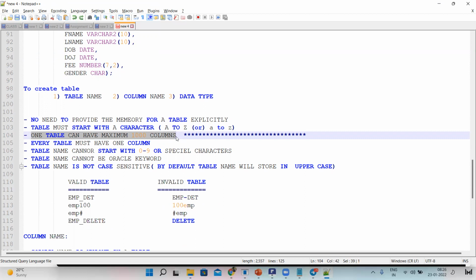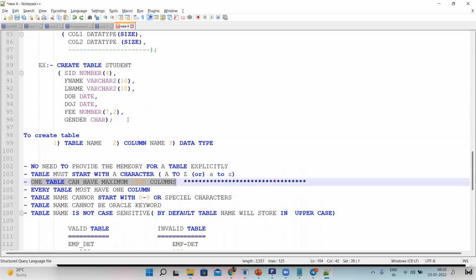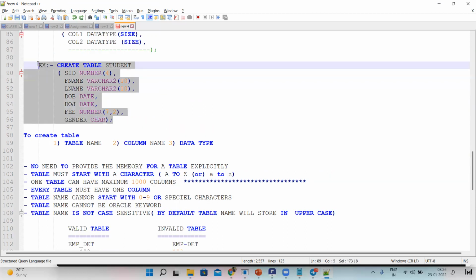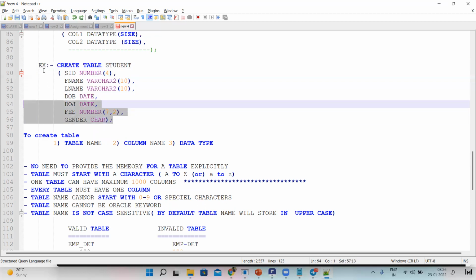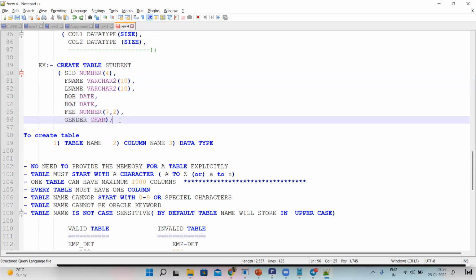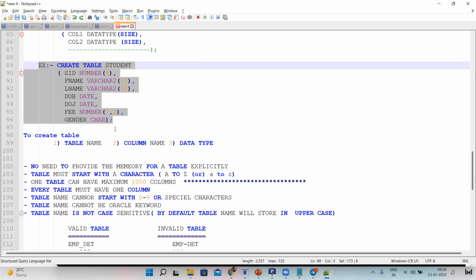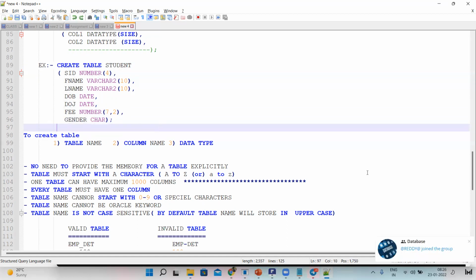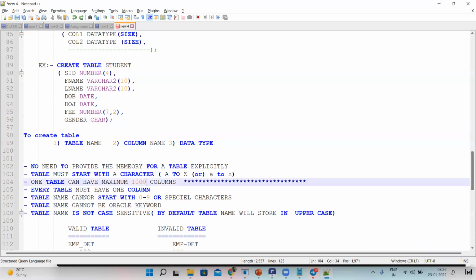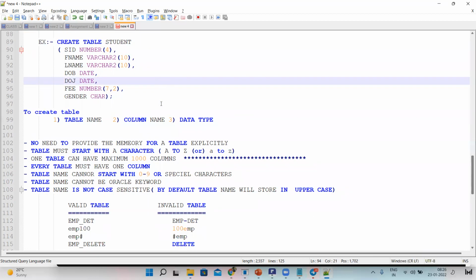Maximum 1000 columns. So if anybody asks you how many columns can be declared in a table in SQL, one table can have a maximum of 1000 columns. For MS SQL, we can declare 1024 columns. Okay.